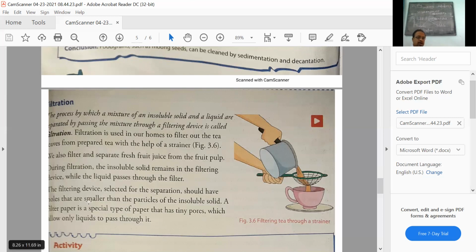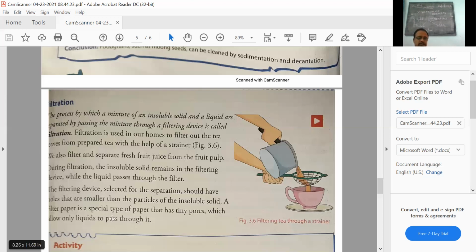The filtering device selected should have holes smaller than the particles of the solid. The tea leaves are bigger than the holes of the strainer, that is why they are caught. If they are too small, they will pass through and the purpose will not be served.